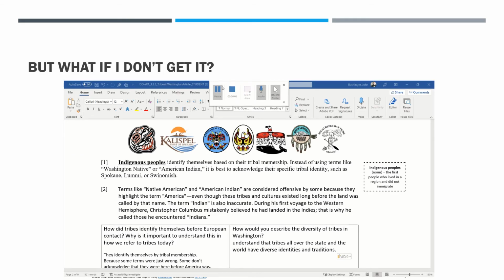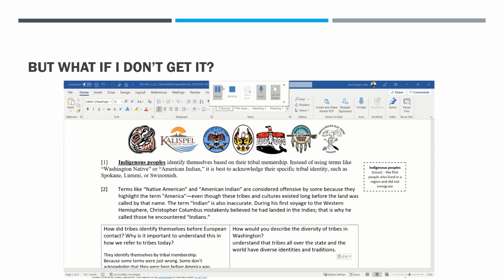If you're having trouble finding the answers, I want you to think about the activity we did where we thought about what's it about and what did I learn. So when I look at this text, I can see that the words indigenous people are there. And then I can see that indigenous people identify themselves based on their tribal membership. So I know that this paragraph is going to have something to do with indigenous people and how they identify themselves.